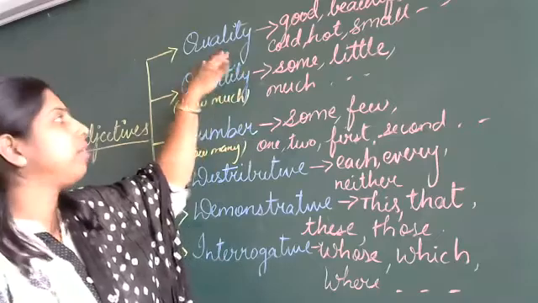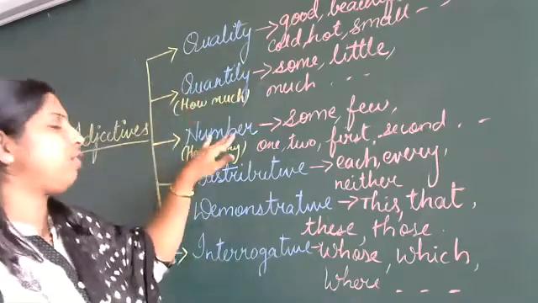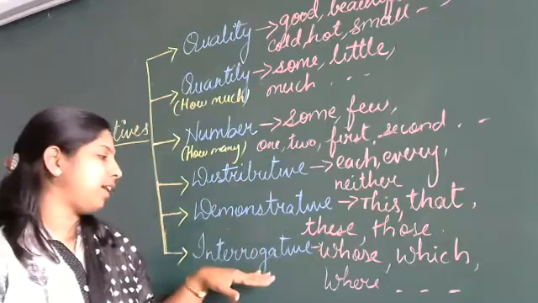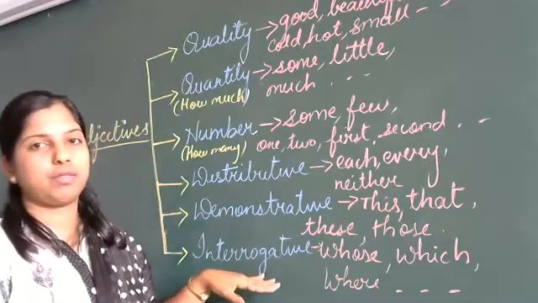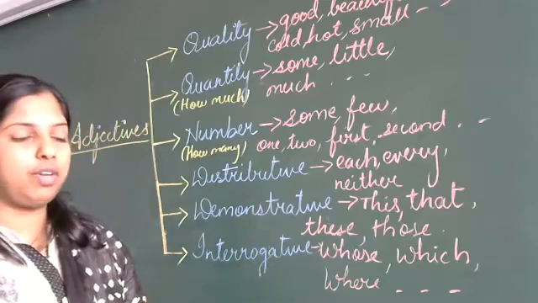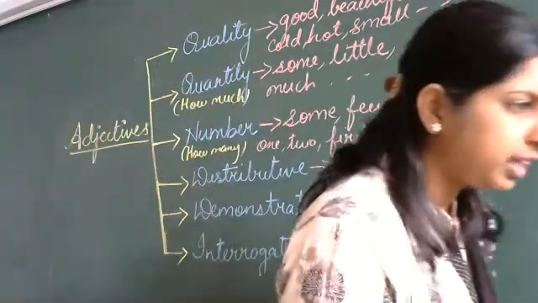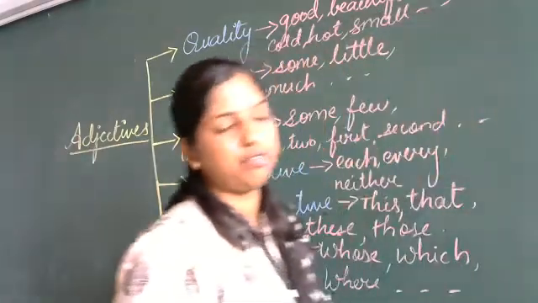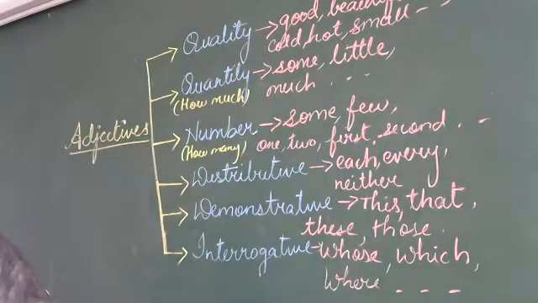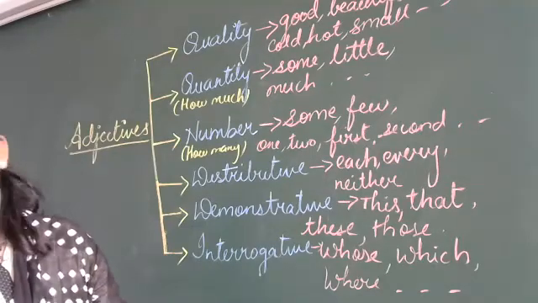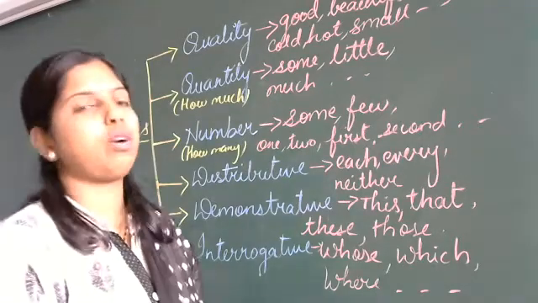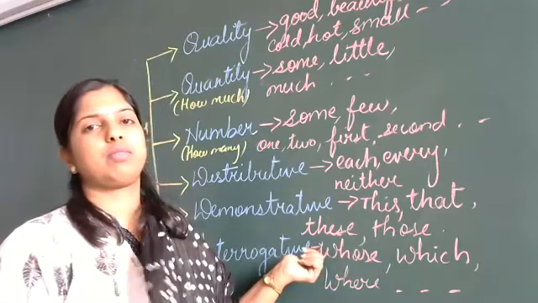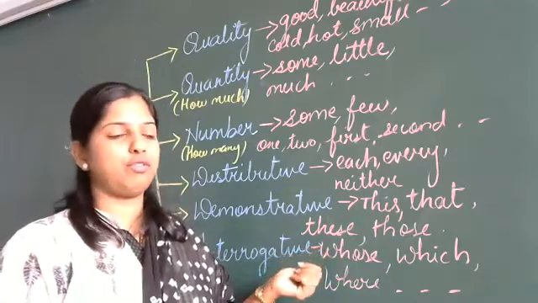Adjective of quality, adjective of quantity, adjective of number, distributive adjectives, demonstrative adjectives, and interrogative adjectives. Is it clear till here? Shall we go to the next part now? Anything else you want to do? Demonstrative adjective is only this, that, these, those. You don't say what. What comes again in the interrogative? It is a question. Okay? It is a question form.